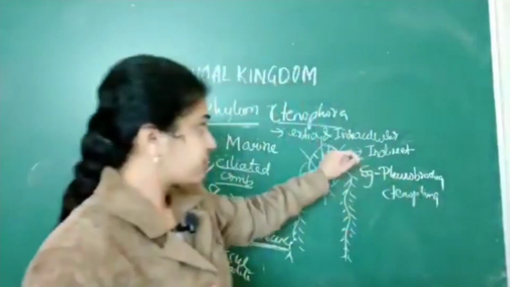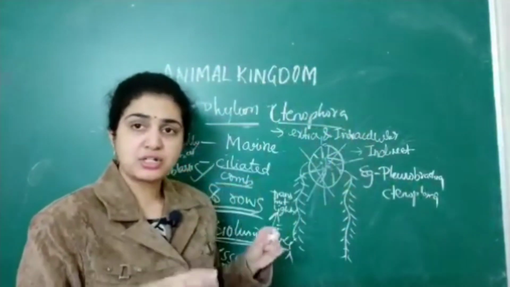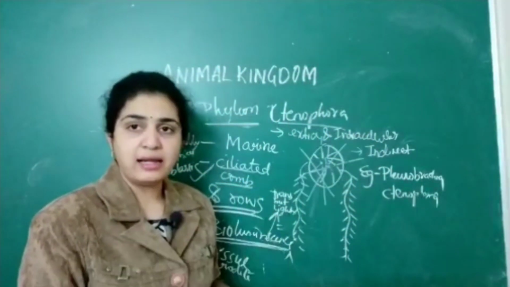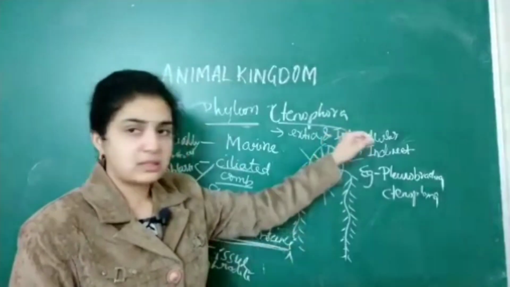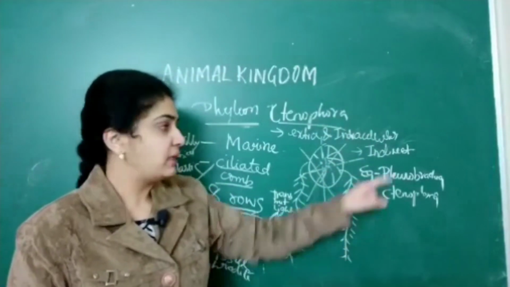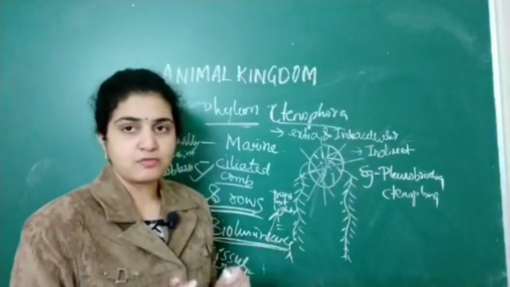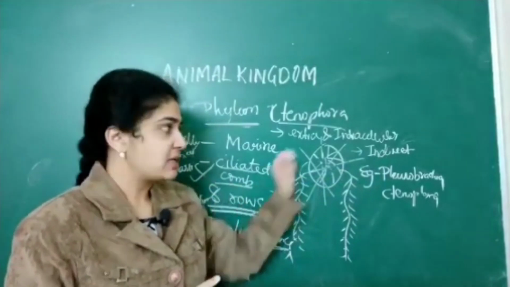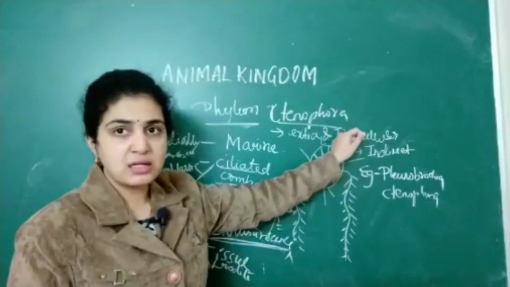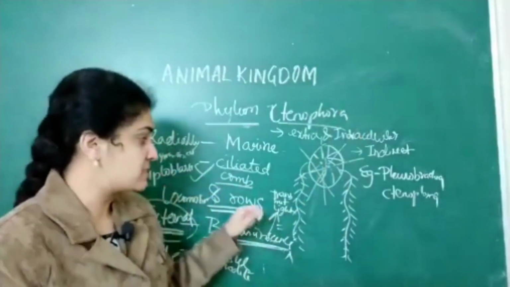Digestion is both extracellular and intracellular, both types. Then next, indirect development is exhibited by them, same as sponges. External fertilization you should remember, as well as digestion is extracellular and intracellular, both will take place.